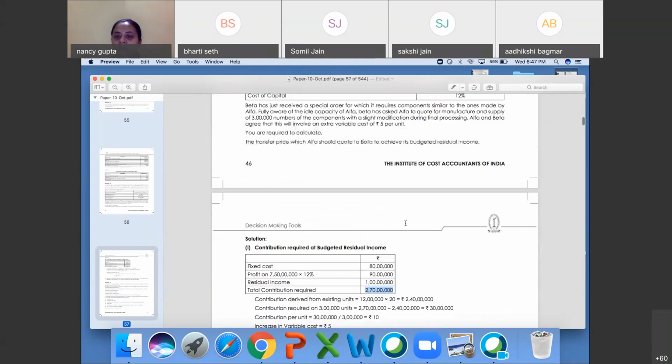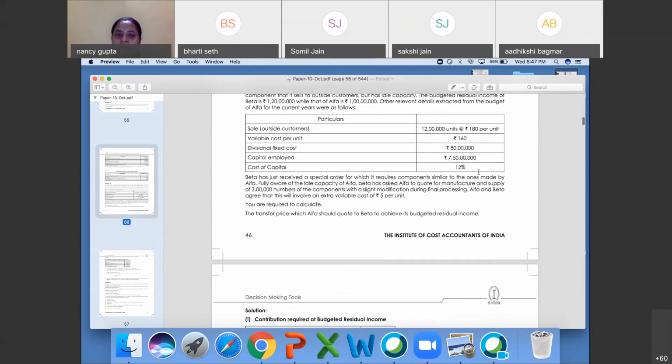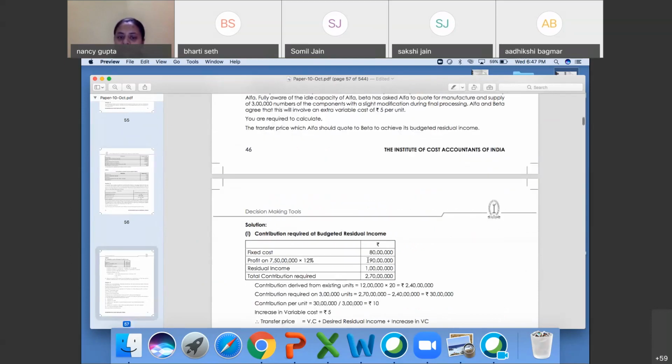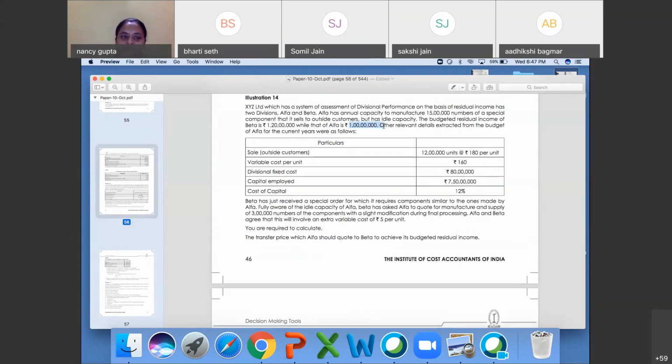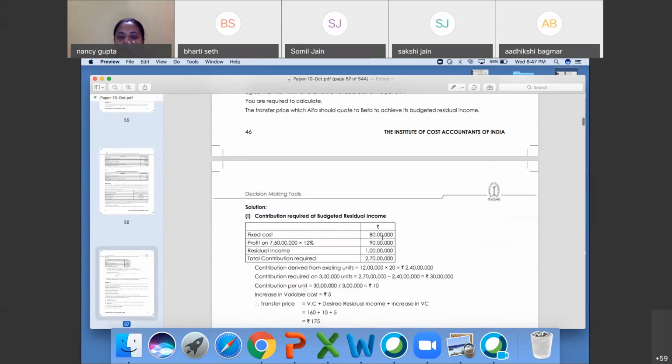Profit is 12% of cost of capital. Capital employed, investment capital or cost of capital, it is the same. 7 crore 50 lakh, 12% will be your profit. Fixed cost is 80 lakh. Total cost, residual income is 8 crore rupees. You want to earn 1 crore rupees. Fine. So here 2 crore 70 lakhs will be your contribution.